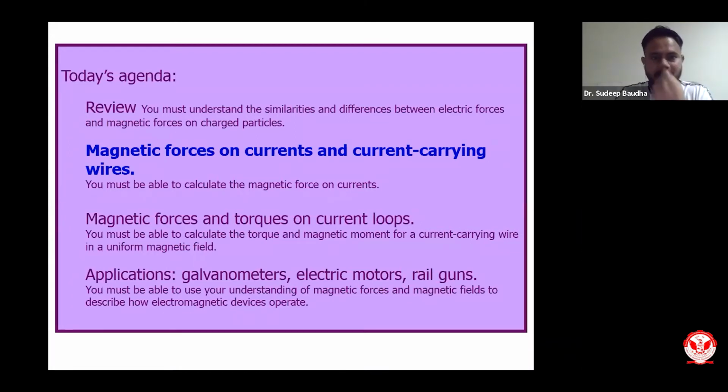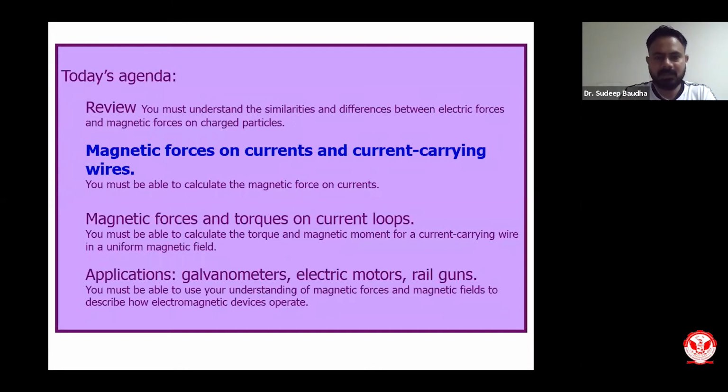Now let us try to understand what type of impact a magnetic force will have on an object which is carrying some amount of current. A current can be carried by a large conductor, by a small segment of conductor, by a wire, by a planar object, and vice versa. But in our examples, I will be considering wires which are very thin or have zero thickness, and they are circular in diameter. That is my consideration.